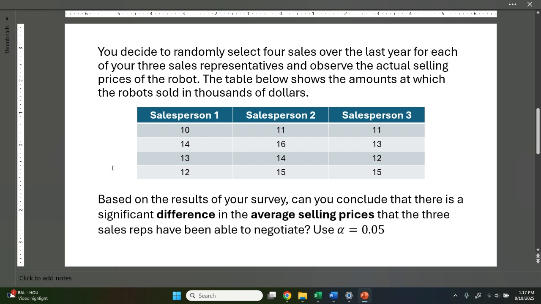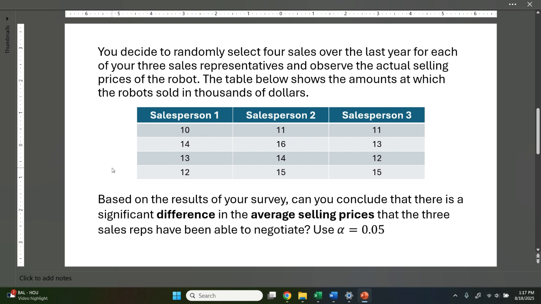Now, you also can read underneath it says, based on the results of your survey, can you conclude that there is a significant difference in the average selling prices that the 3 sales reps have been able to negotiate? So, again, that word difference shows up in this question that is considerably long, but it shows up again in this difference in the average selling prices. I'm looking there and seeing that word average, which is just a really casual way to say mean. So a difference in the mean prices.